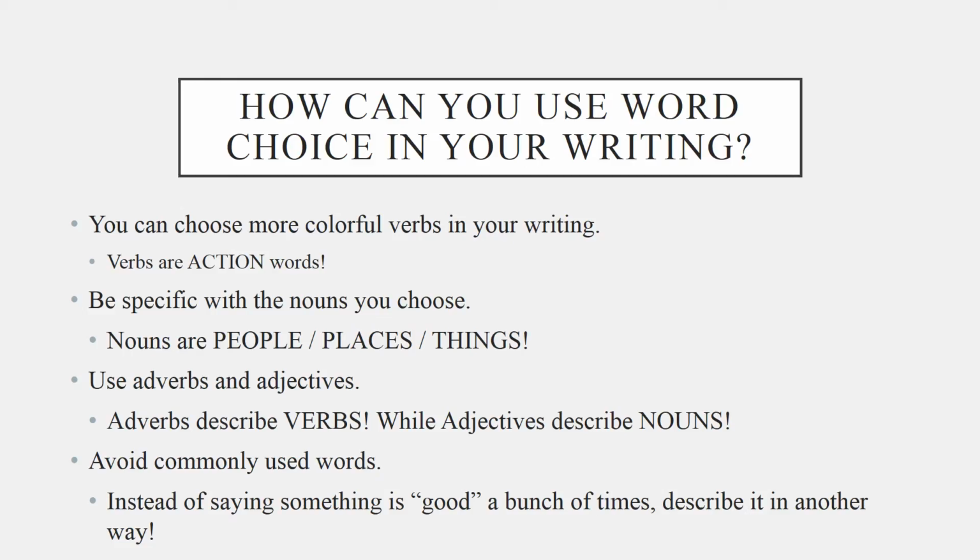So, how can you use word choice in your writing? You could choose more colorful verbs in your writing. Your verbs are your action words. You can be specific with your nouns that you choose. Nouns are people, places, and things. You may also use adverbs and adjectives. Adverbs describe verbs while adjectives describe nouns. Avoid commonly used words. Instead of saying something is good a bunch of times, try to describe it another way.